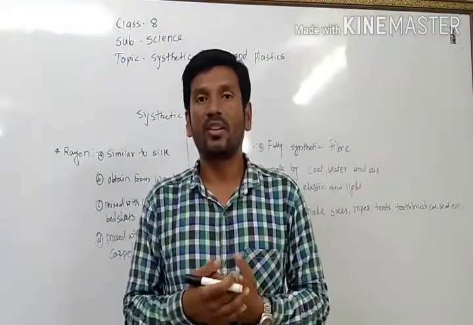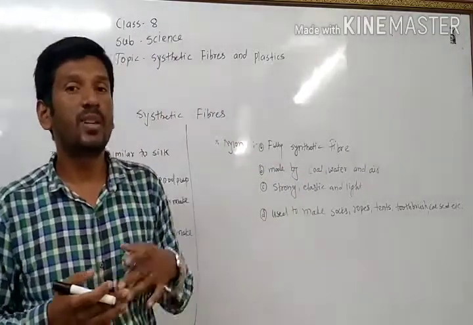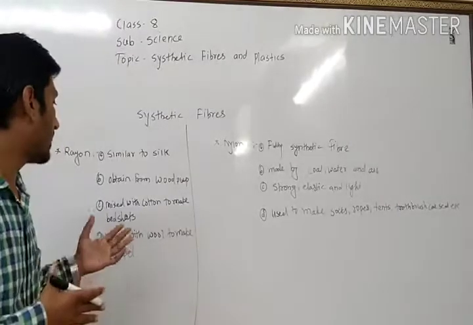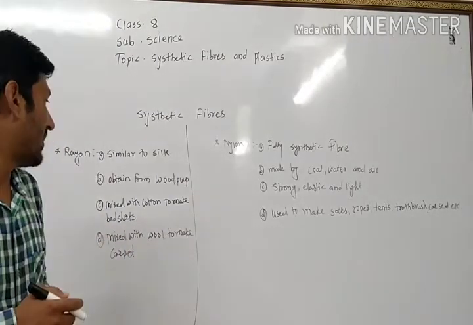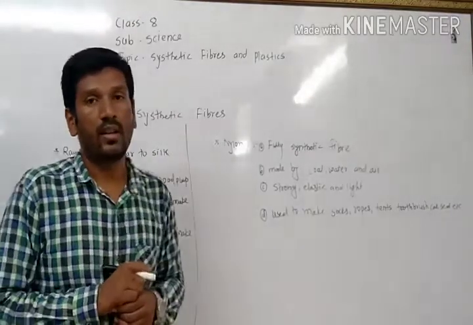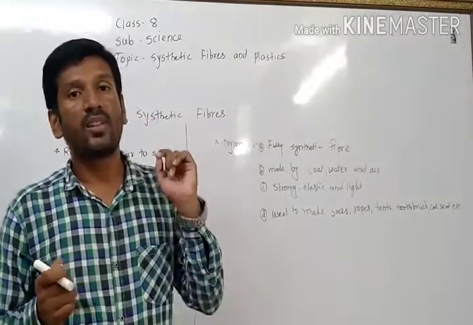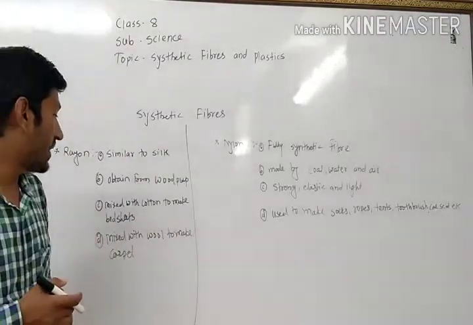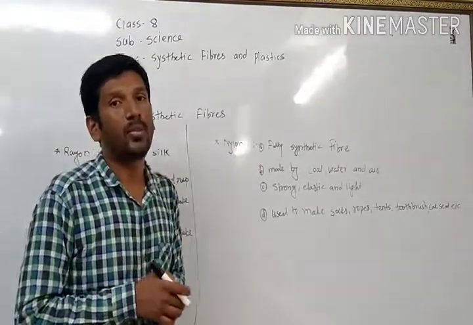Rayon has very different purposes. We can use it for fabrics and more, but sometimes it is mixed with other materials. Suppose rayon is mixed with cotton to make bed sheets, and second, it is mixed with wool to make carpets.